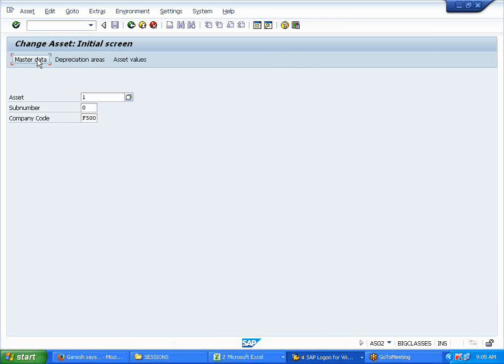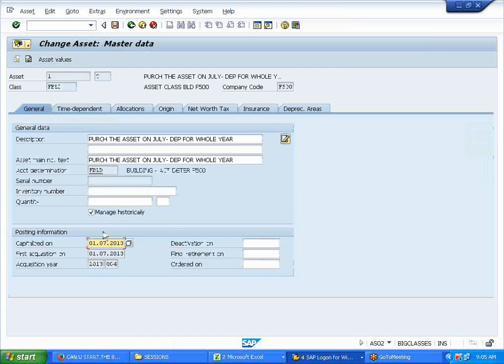Let's see how it is updated. See, it has updated, based on the first date, the document date. When I purchase, based on that, it has updated.